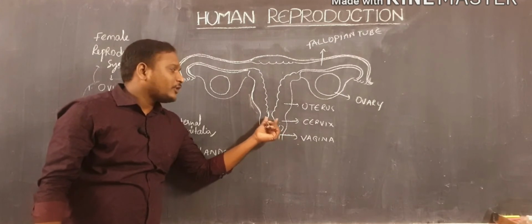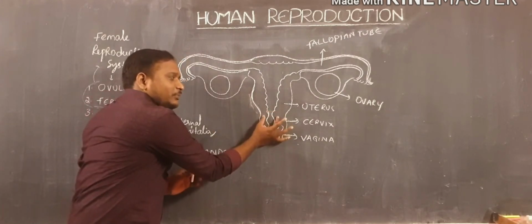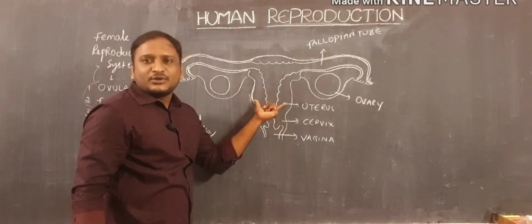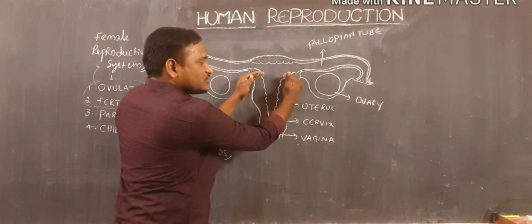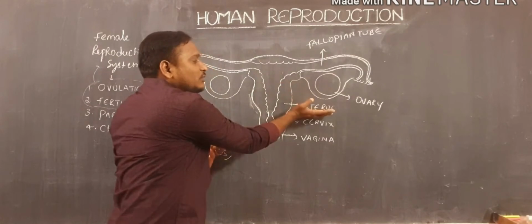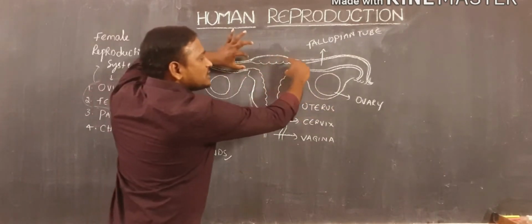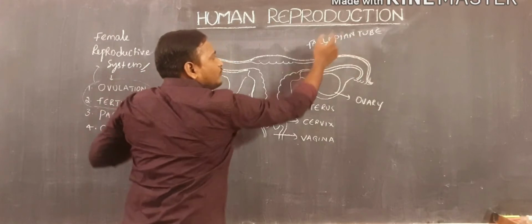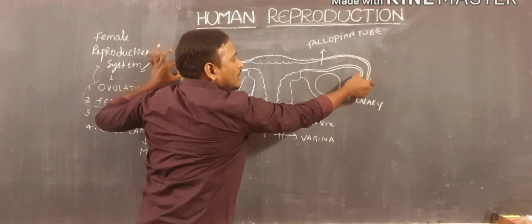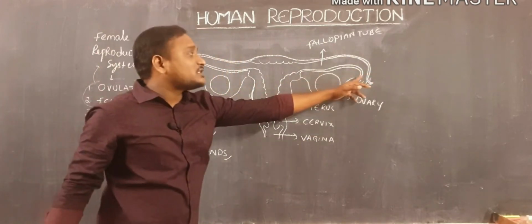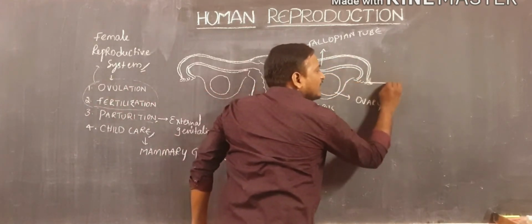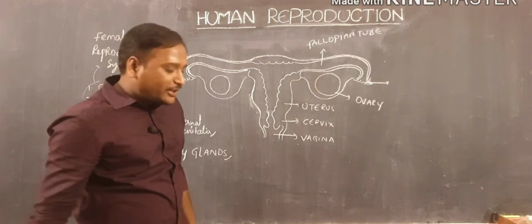Here one vagina, one cervix, that means this cylindrical part is also called the cervix. And the cervix connects with the uterus, the swollen part which exhibits an inverted pear-shaped structure. That one is also called the uterus. The uterus opens into one pair of oviducts or fallopian tubes. There is one pair of fallopian tubes, and these consist of finger-like projections at their terminal side, which are also called fimbriae.